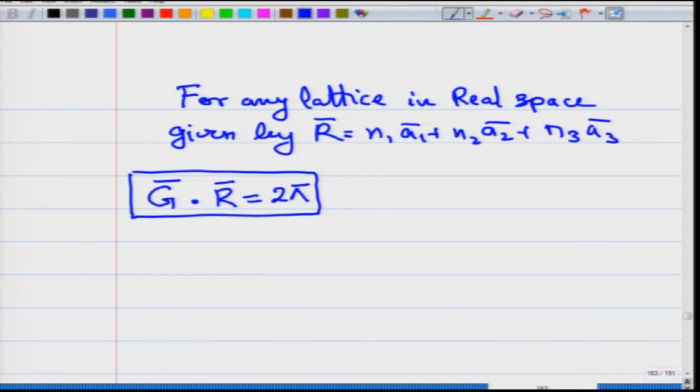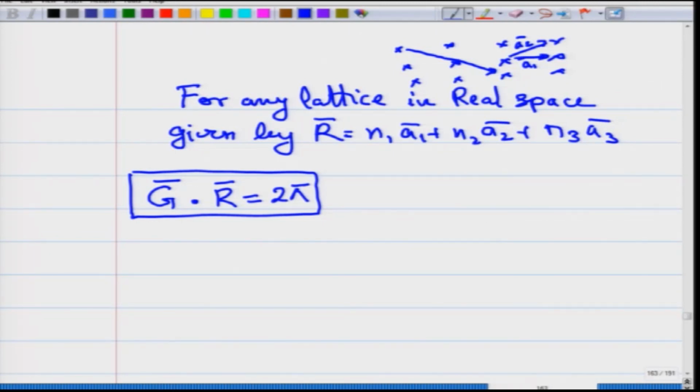And this vector g corresponds to taking the Fourier transform of the real lattice. So, corresponding to any lattice in real space, you have a set of points in real space. Given a crystalline solid, you first make a Bravais lattice using this translation vector, where you can go from any point on the lattice to any other point using this sort of a translation vector. You will have to define your a1 and a2 appropriately, whatever is your choice, and then using these you can generate your lattice points.